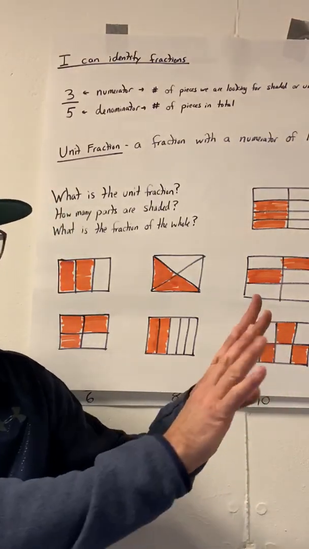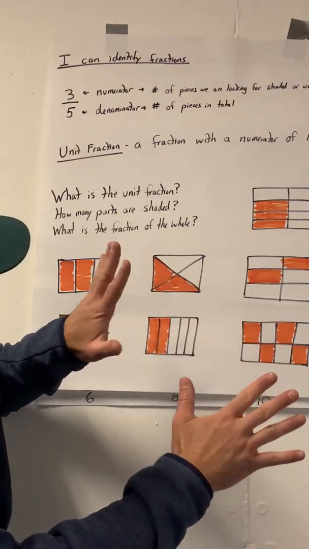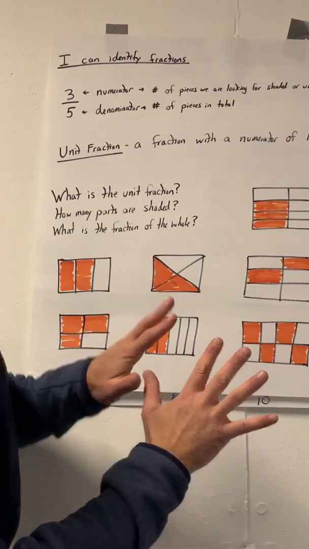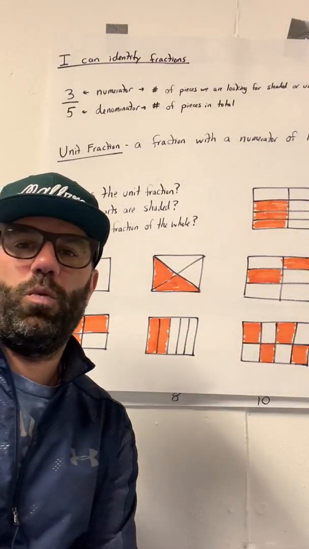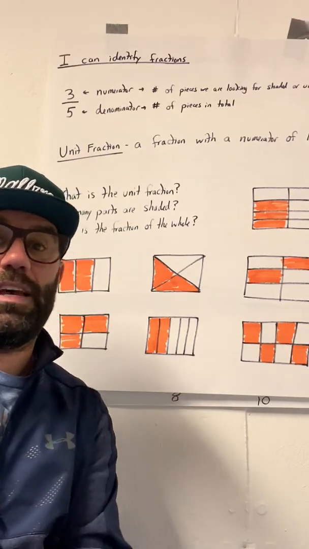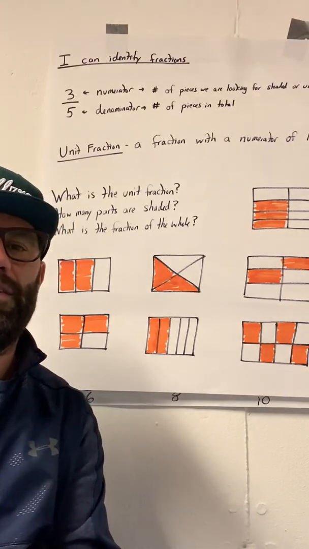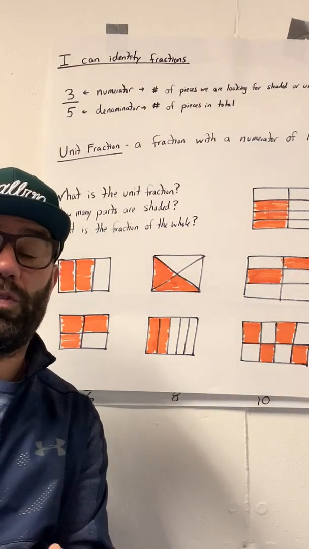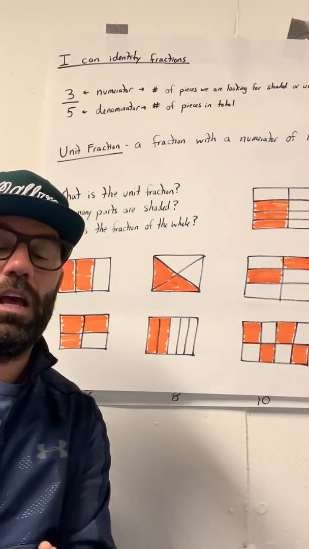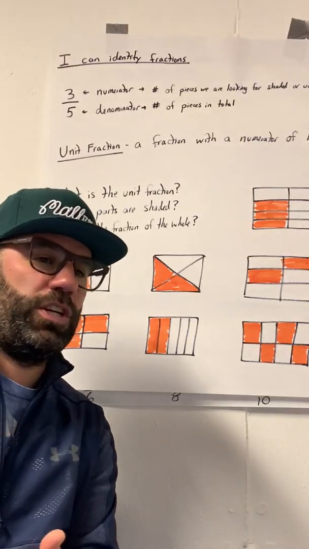Let's go nines. 9, 18, 27, 36, 45, 54, 63, 72, 81, 90, 99, 108. Let's go tens. 10, 20, 30, 40, 50, 60, 70, 80, 90, 100, 110, 120. How about 11s? 11, 22, 33, 44, 55, 66, 77, 88, 99, 110, 121, and 132.